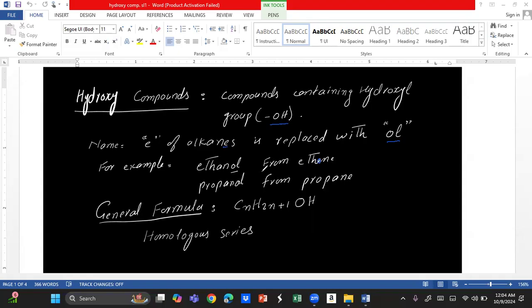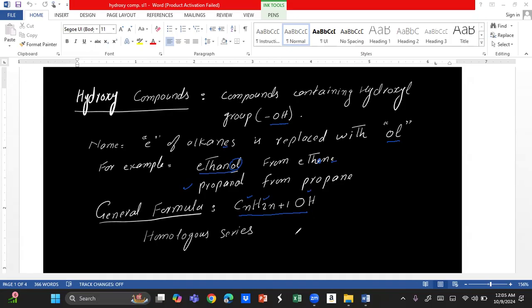For example, from ethane we can make ethanol. Only the word OL has been added after replacing the E of alkane. Similarly, propanol. The general formula of the homologous series of hydroxy compounds is CnH2n+1OH. We will apply this formula.